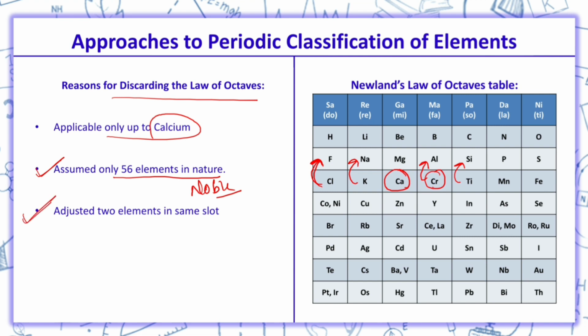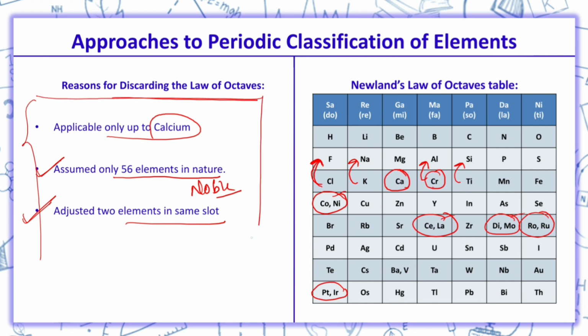Third reason is that he adjusted two elements in the same slot. We can see over here that Newland gave the same position to two elements, which was wrong. So due to all these three reasons, Newland's law of octaves was discarded.